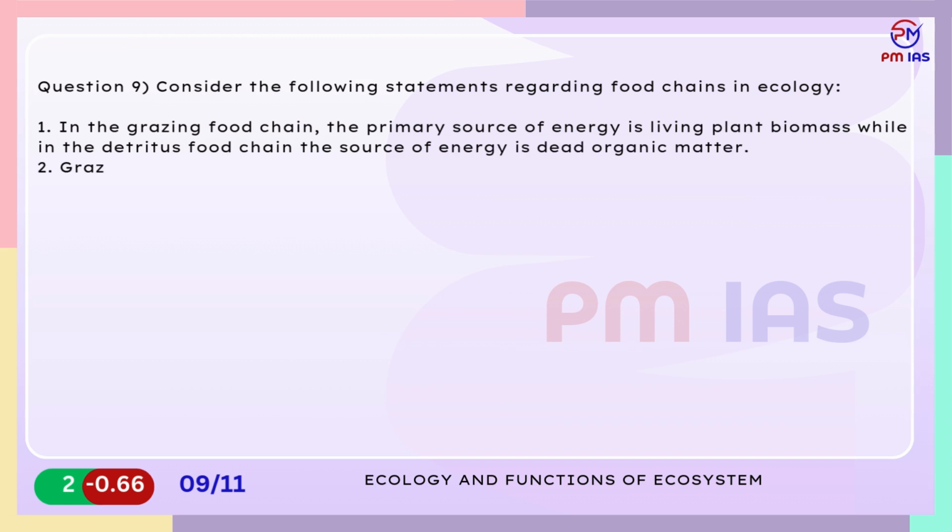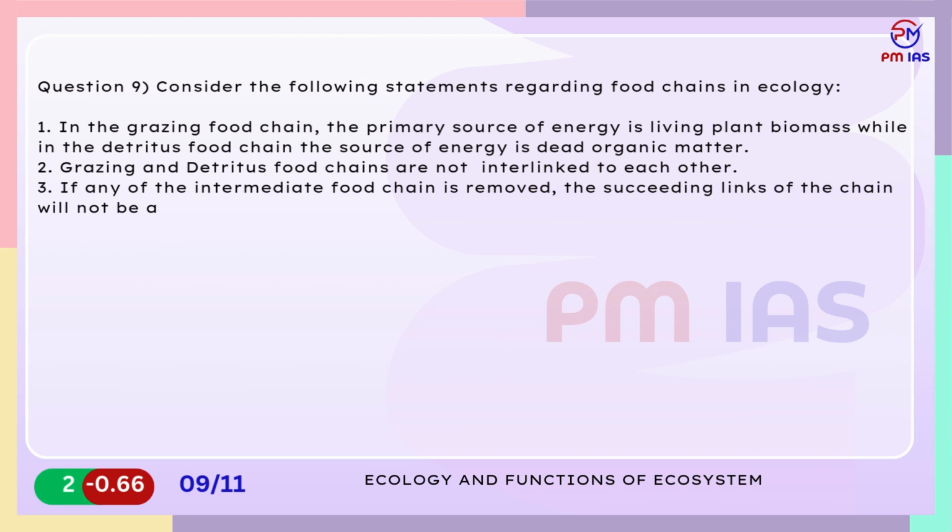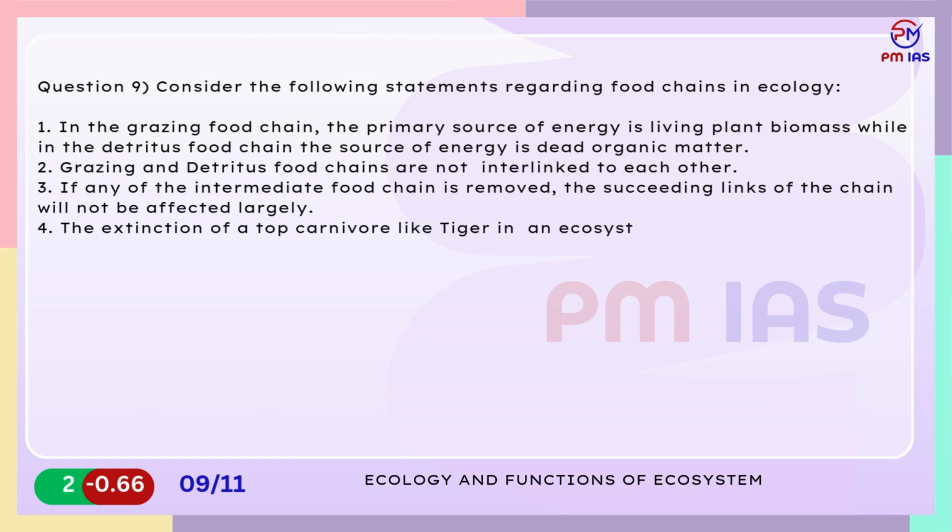2. Grazing and detritus food chains are not interlinked to each other. 3. If any of the intermediate food chain is removed, the succeeding links of the chain will not be affected largely. 4. The extinction of a top carnivore like tiger in an ecosystem can affect the relative abundance of herbivore species. Which of the statements given above are correct?